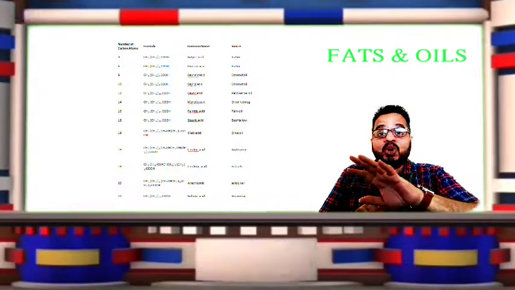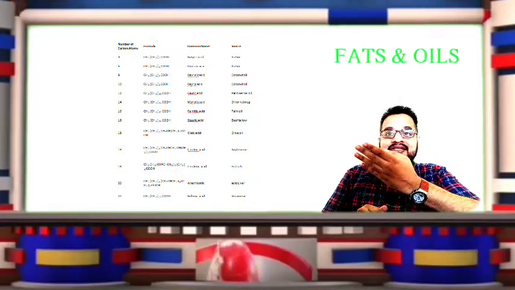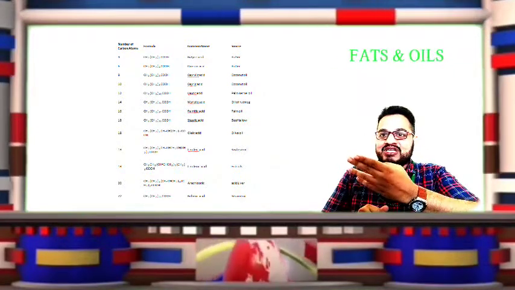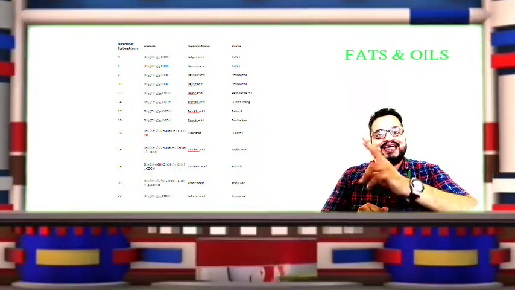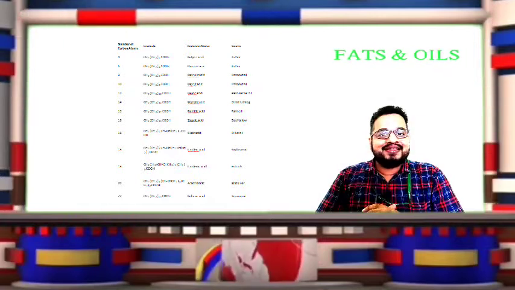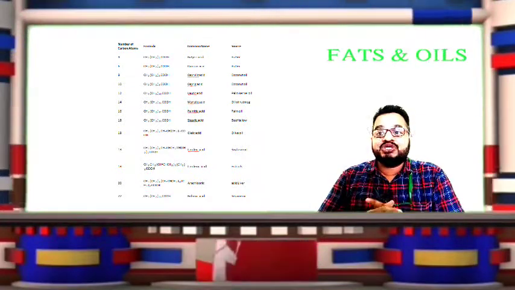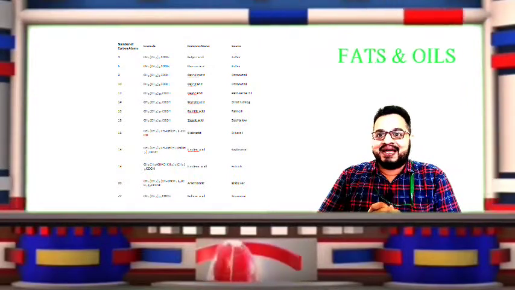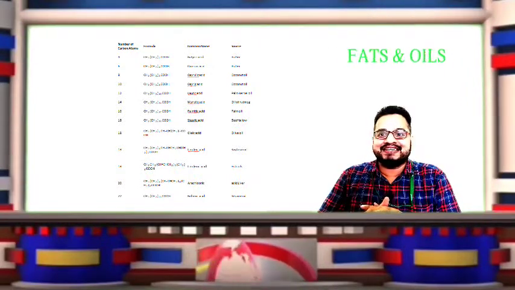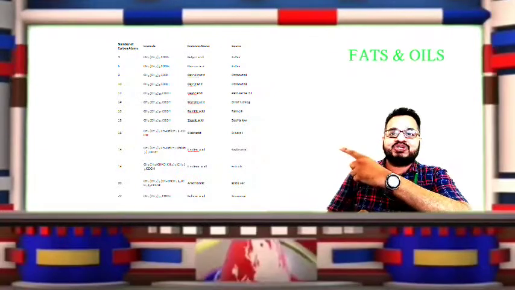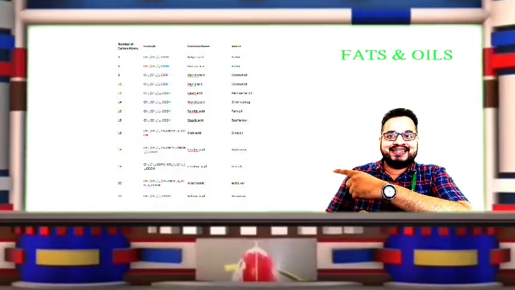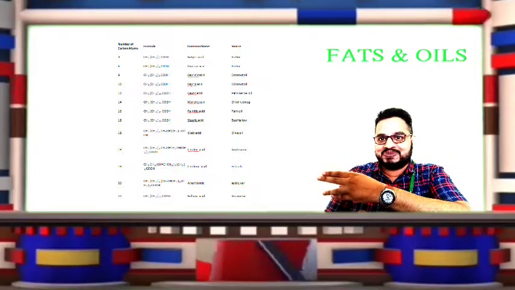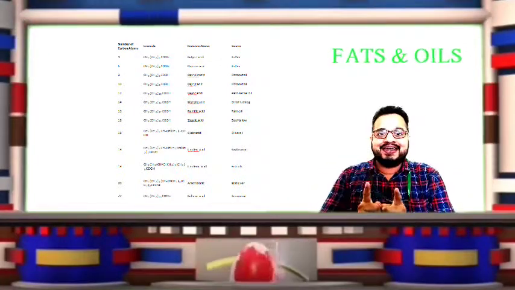That means there is no double bond. Check in butyric acid: CH3, CH2 twice, COOH; caproic acid: CH3, CH2 4 times, COOH. In both cases, you are finding complete saturation. Even here, beef tallow or palm contain palmitic acid and stearic acid: CH3, CH2 14 times, COOH, that is your palmitic acid, and CH3, CH2 16 times, so that would be your stearic acid.